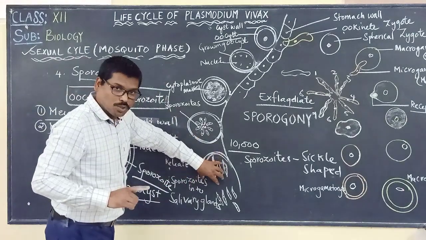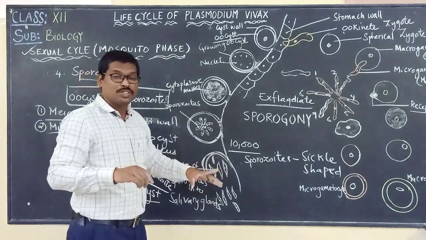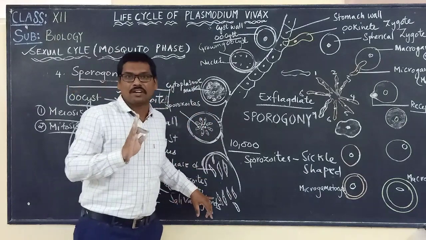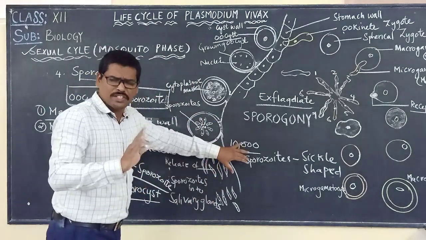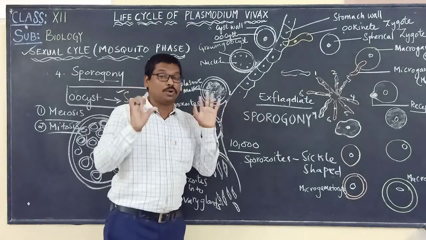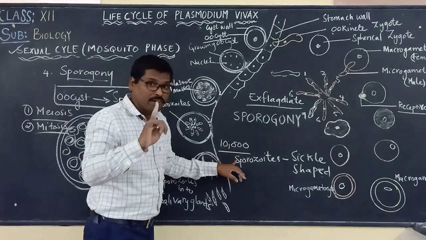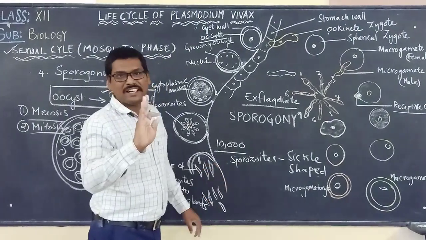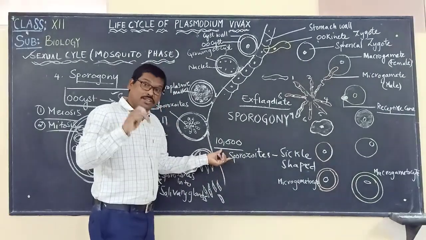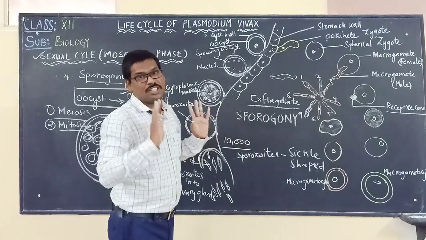Once they are released, these sporozoids reach the main organs. The main glands are the salivary glands. Most of the sporozoids will reach the salivary glands of the mosquito. But they will not be present only in the salivary glands. Through the blood of the mosquito, sporozoids can also reach different organs of the mosquito.